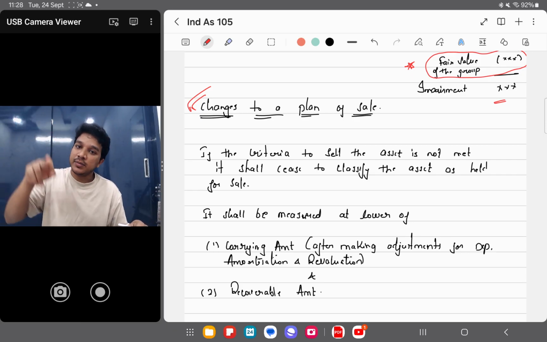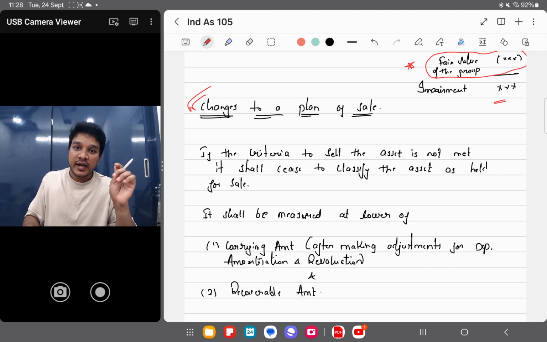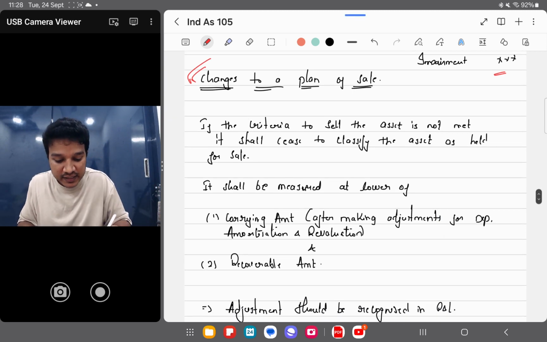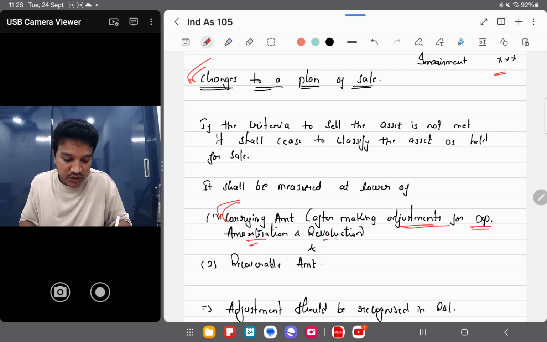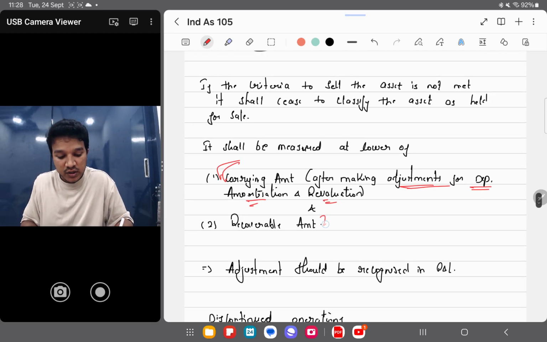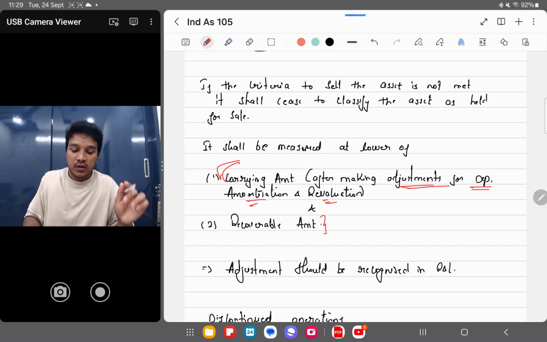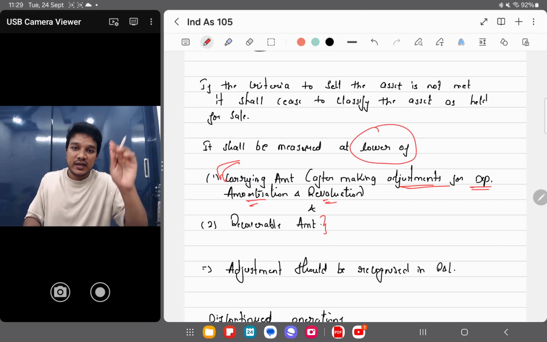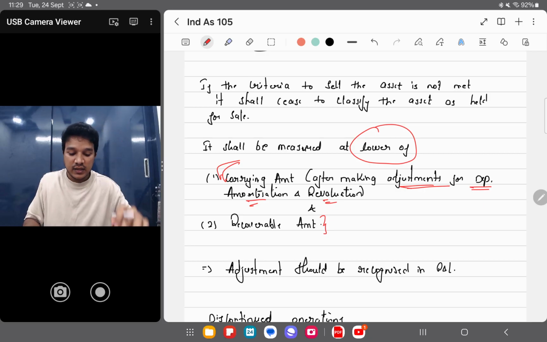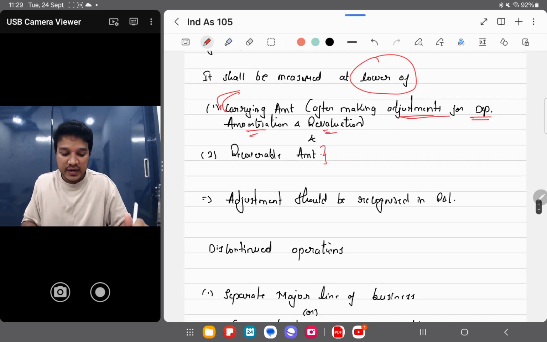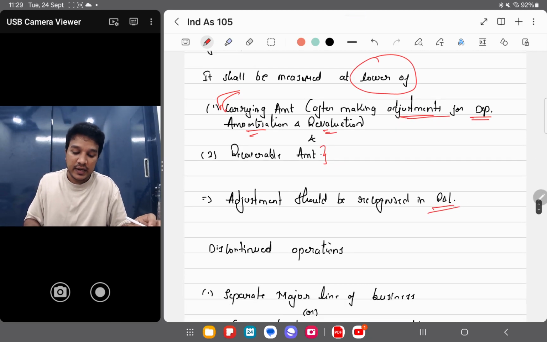So from 1st April I will calculate depreciation, and whatever my carrying amount is on 1st October or 31st March, I will take that carrying amount, after making adjustments to depreciation, amortization and revaluation amount. I'll also see what is its recoverable amount in the market, and then the lower of these two I will recognize in the books of accounts. I hope this is clear, and any adjustments will be recognized in the P&L account.